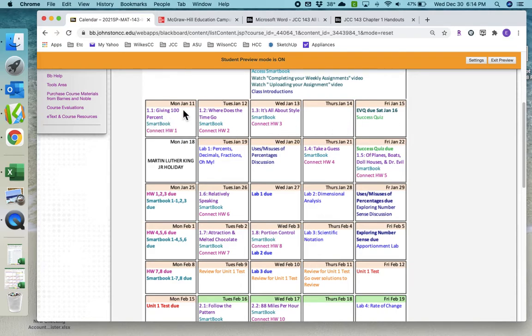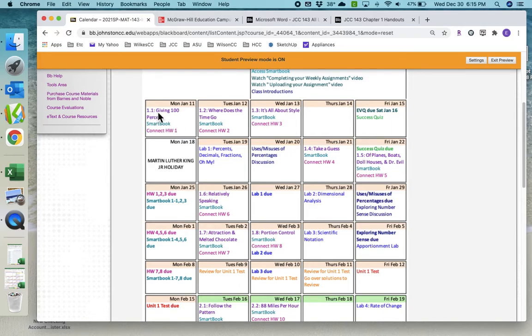So this calendar helps you space things out. That way you're only spending an hour or so a day, and hey, some days are even blank. Catch up or work ahead. That way you're not spending too much time every day trying to get this done. You've got it spaced out.